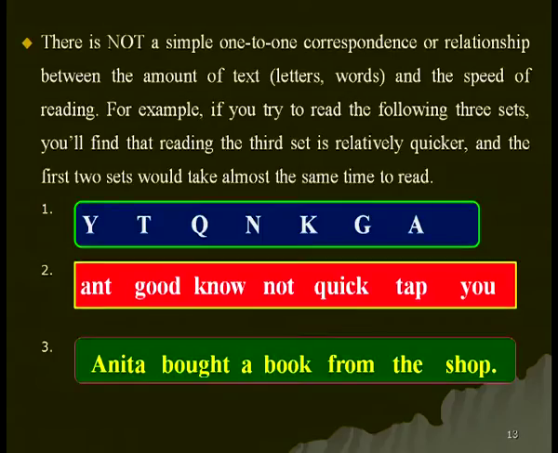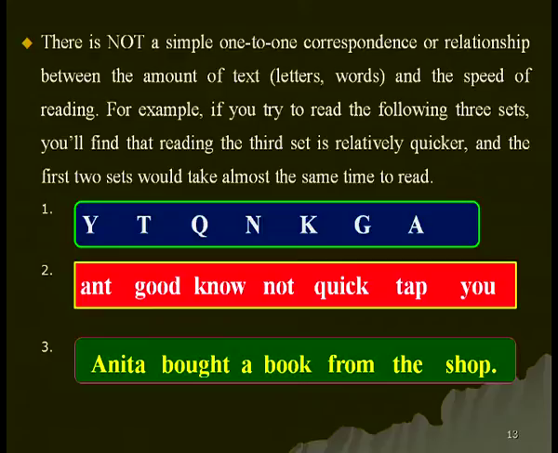In the second set, we had 7 words with more letters, but they constituted 7 sense units. But in the third example, where we have a sentence, although the words are 7, they constitute only 3 sense units. So Anita, then bought a book, and from the shop. It has 4 smaller sense units, and those also make bigger sense units.